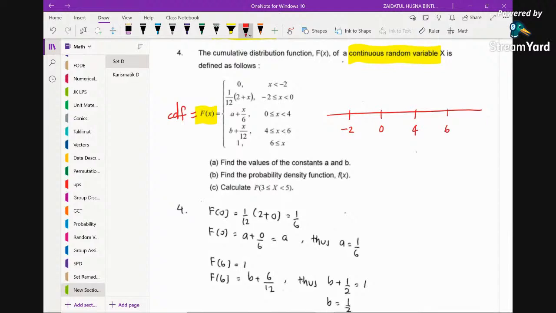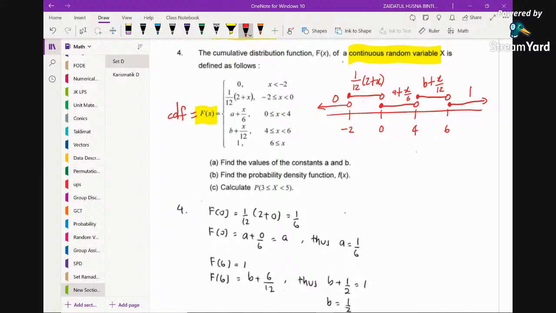When x is less than -2, the function here is 0. When x is from -2 to 0, the function here is 1 over 12 times (2 plus x). From 0 to 4, the function here is a plus x over 6. From 4 to 6, the function here is b plus x over 12. And from 6 and above, the function is 1.